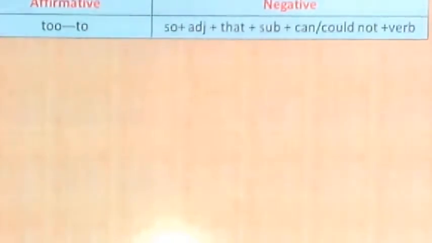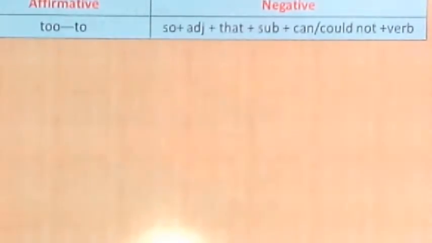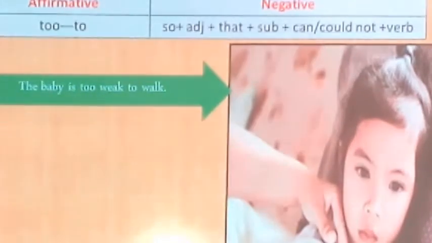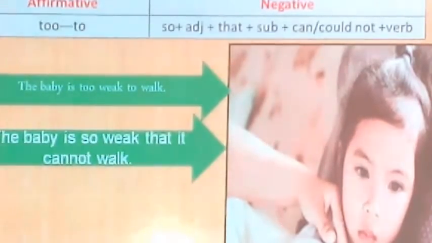Too. If we see too in affirmative sentence or structure, so plus adjective plus that plus subject plus can or could not plus verb. The baby is too weak to walk. The baby is so weak that it cannot walk.